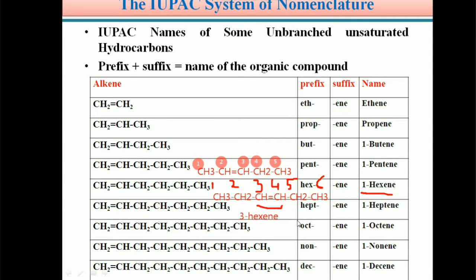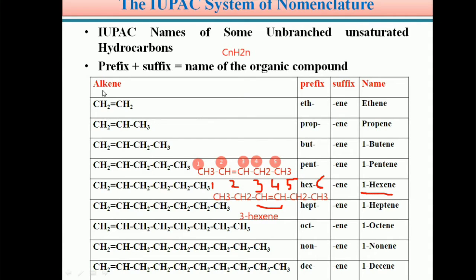So students, in this manner we can assign the IUPAC names for given alkenes. The general molecular formula of alkenes, we know students, is CnH2n.